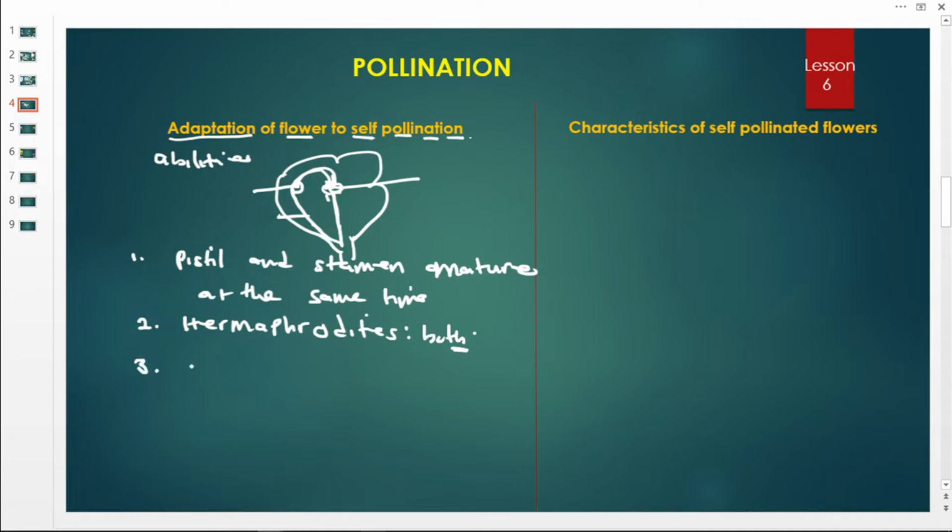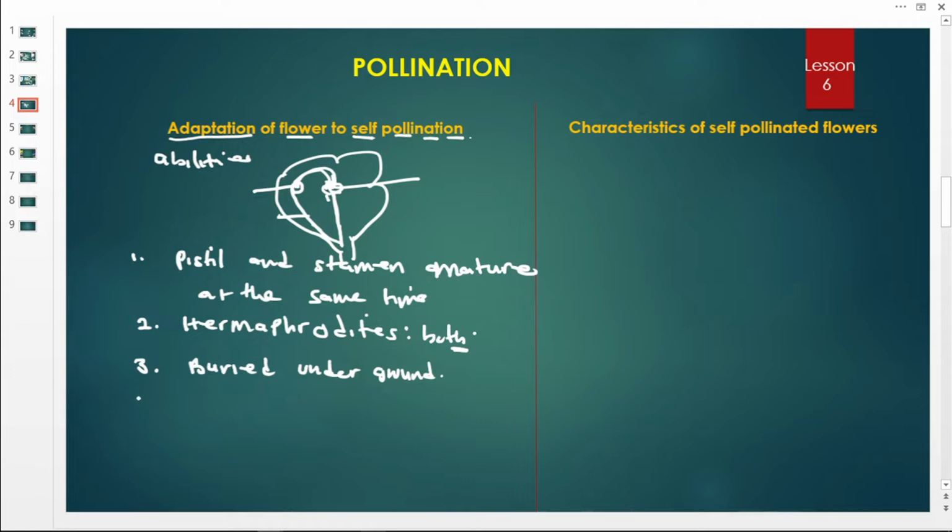Number three, some flowers remain buried under the ground. So once they are buried under the ground, they are not exposed to other agencies of pollination. Thus they have to have self-pollination.